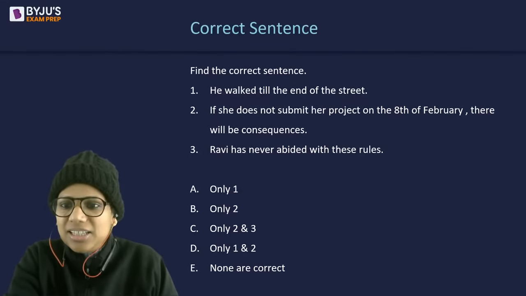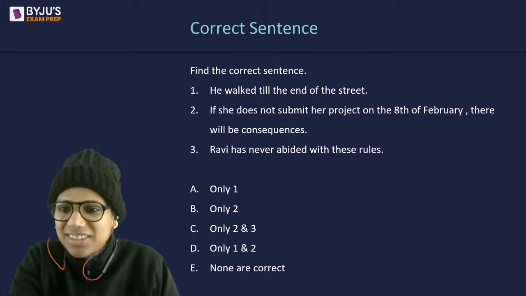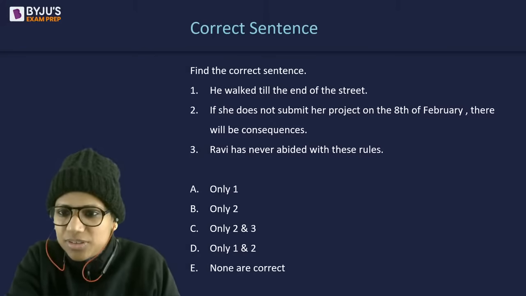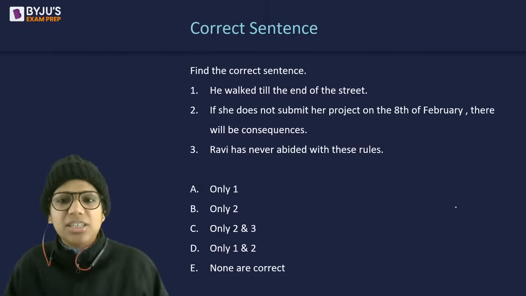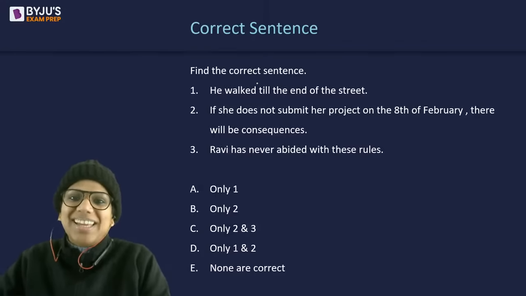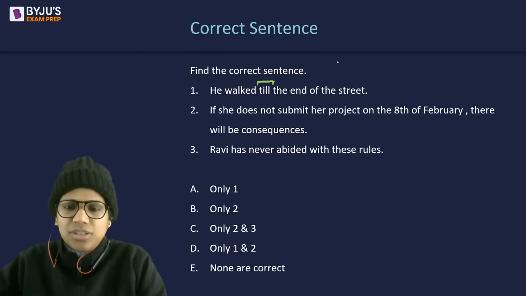A, E, okay, A, B, C, D, E, all right. Pretty much everything. I've got more of D's, I can see. Quite a few D's in the chat box. All right, then let's have a look if it is indeed the answer. No. He walked till the end of the street. So this is based on prepositions. This question is based on prepositions.